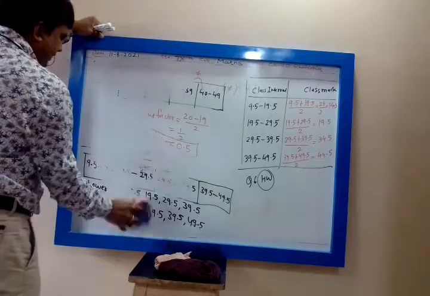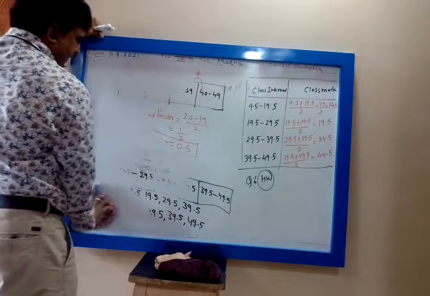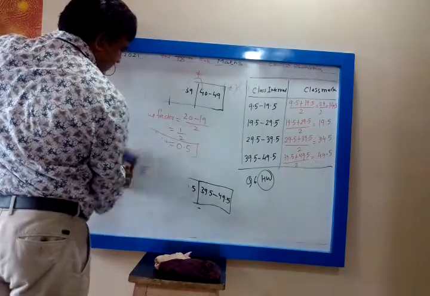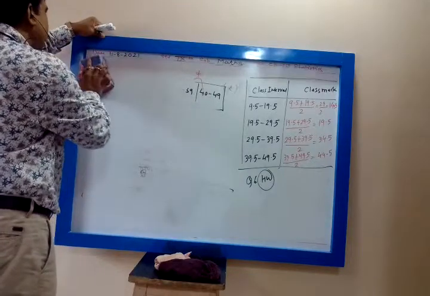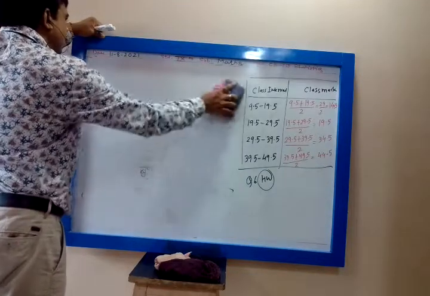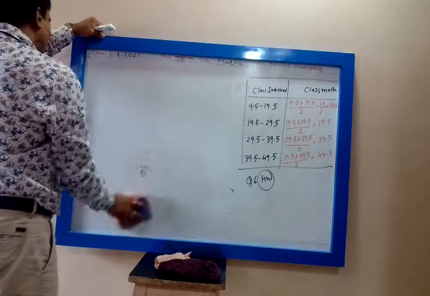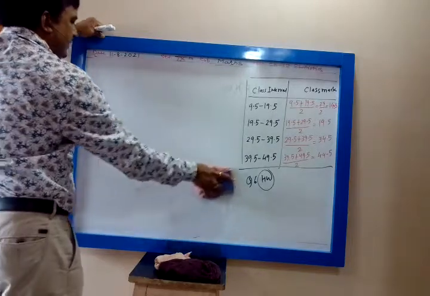How do we find it? We find the adjustment factor. And how do we find the adjustment factor? We take the difference of the upper limit of one class and the lower limit of the next class, divided by 2.